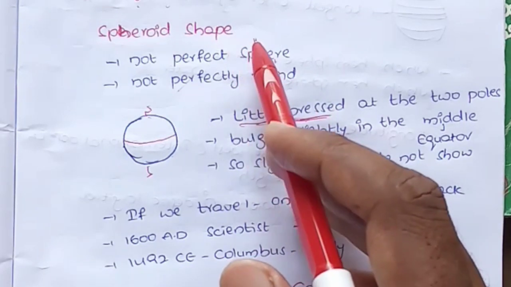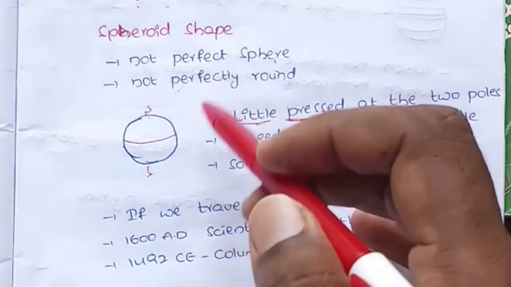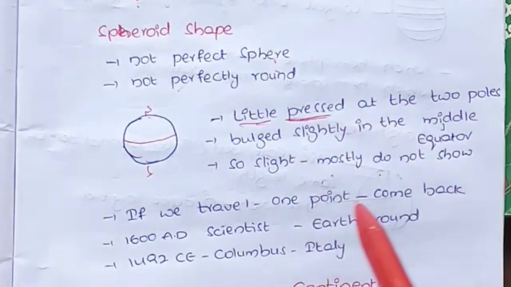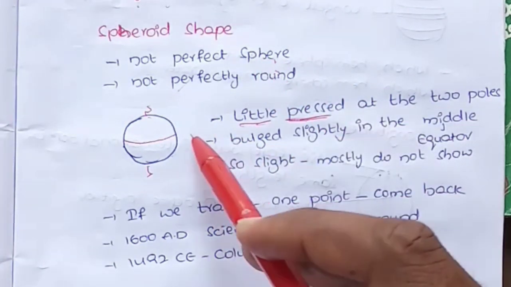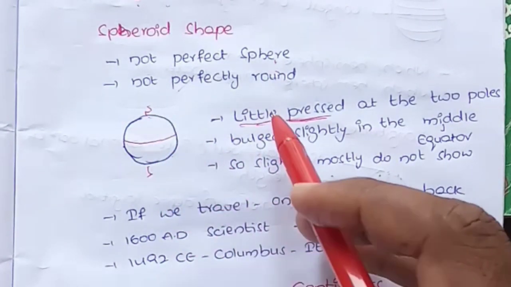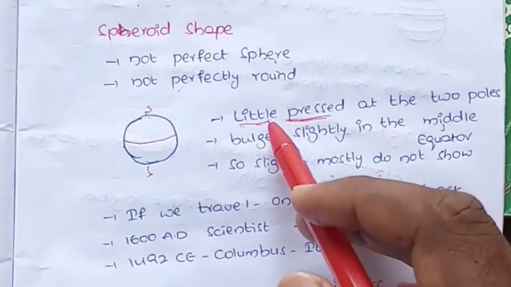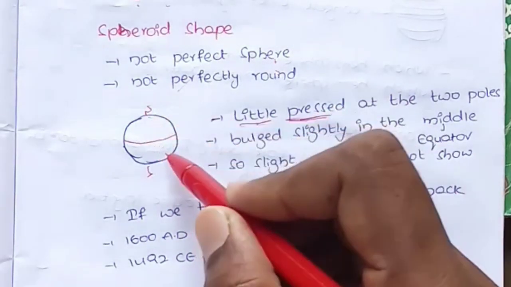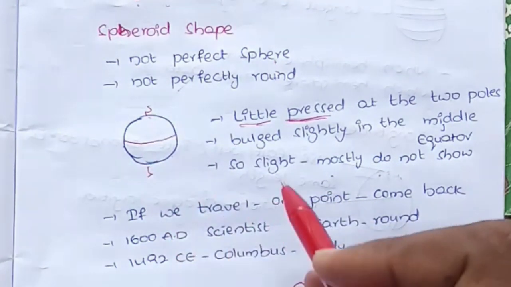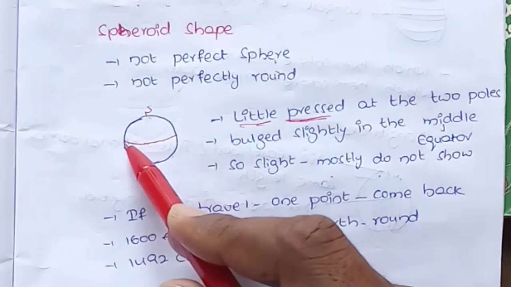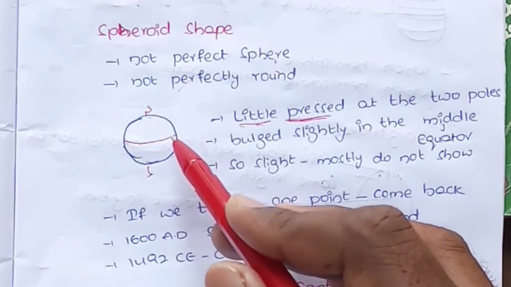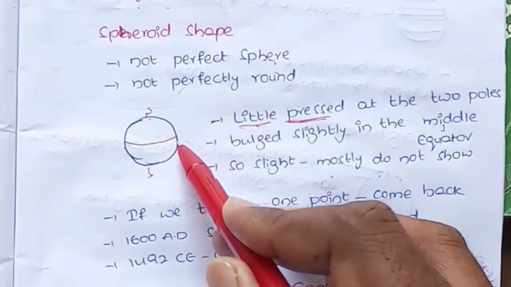So what are the reasons due to which Earth does not look like a perfect sphere or round? There are two reasons. The first reason is, if you observe the poles, the north pole and south pole, the Earth near the poles is a little bit pressed. This is the first reason. The second reason is, we knew that in the middle of the Earth, one line is passing, the largest latitude, which is called the equator.